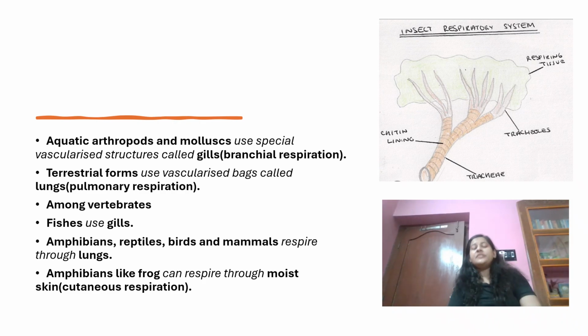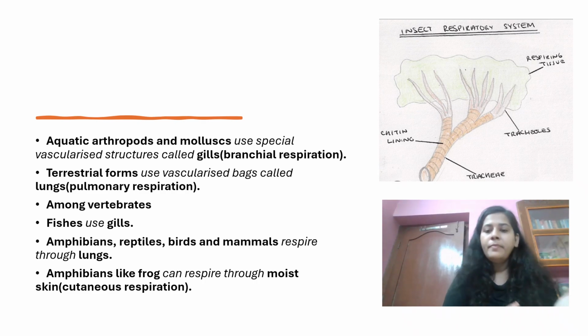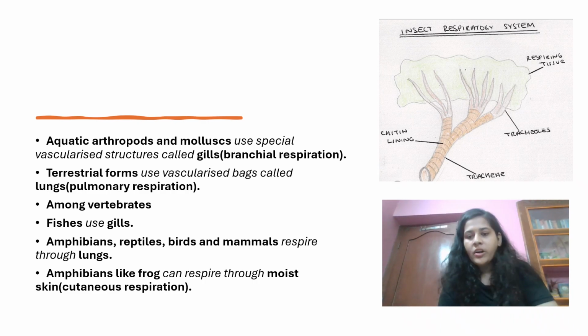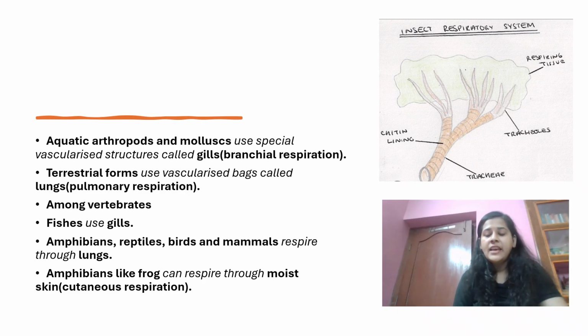Why are we saying this vascularized structure? Why is this term coming? Why does the bag or whatever structure we are using for respiration have to be provided with blood vessels or blood? Because we all know that blood is the medium through which gases are transported from the alveoli to the different organs. So it is very important to have a well vascularized structure, because if we don't have blood, if we don't have the medium, how will the gases transport from one place to another?